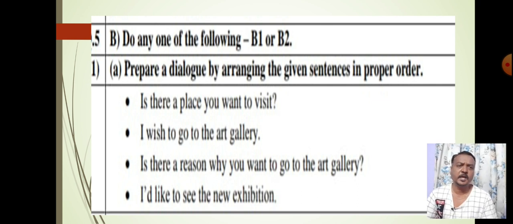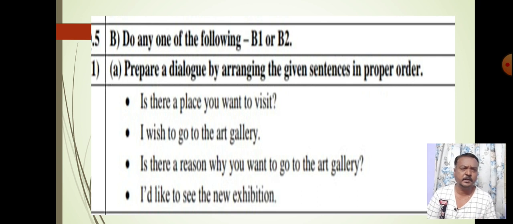A dialogue may be this: India won the match. Rahul Dravid was declared the man of the match. Who won the match? Who was declared the man of the match? So the jumble is there, and we have to write in a proper sequence. Who won the match? India won the match. Who was declared as the man of the match? Rahul Dravid was declared as the man of the match. So the dialogue is already given, we just have to write it in a proper order.